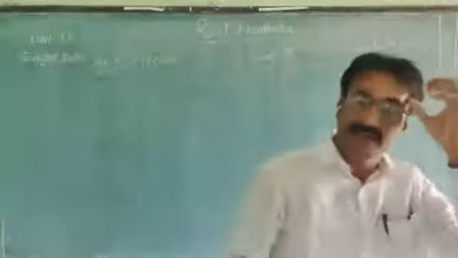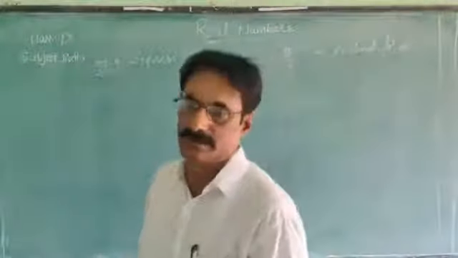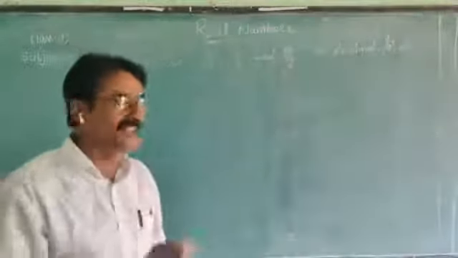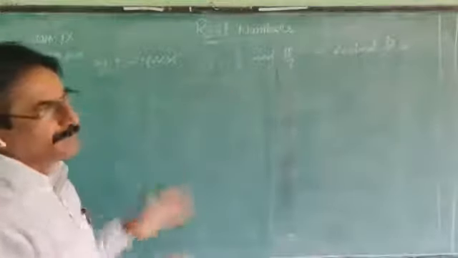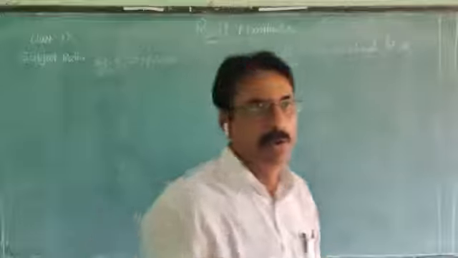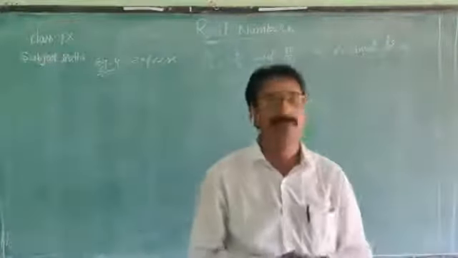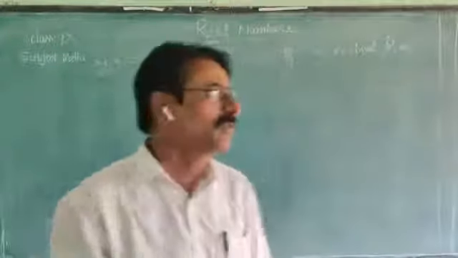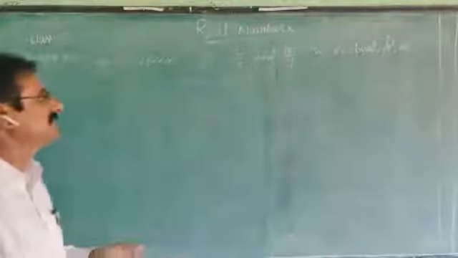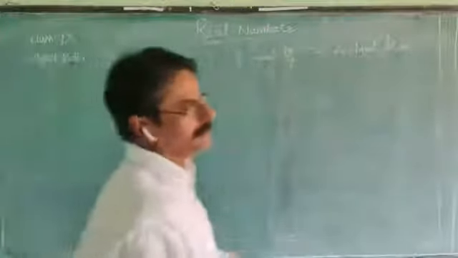In earlier classes already you learnt about the decimal numbers. In a decimal number, there is a decimal point. Left of the point is called whole part, whole number part or integer part. Right side of the number is called decimal part. So, how to change the given rational numbers into decimal form?